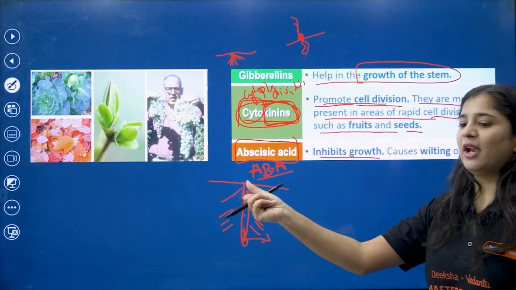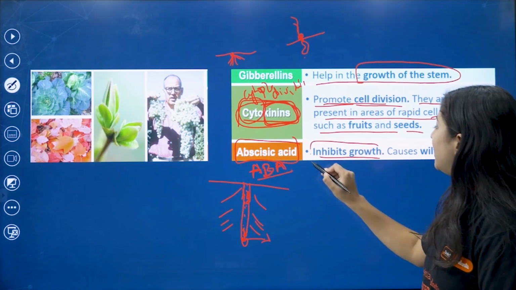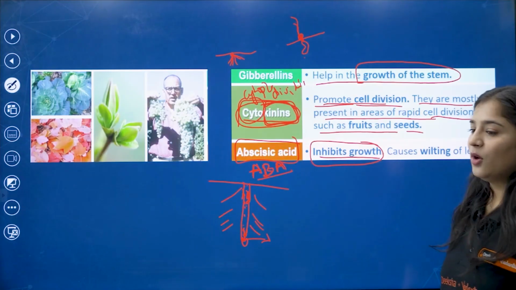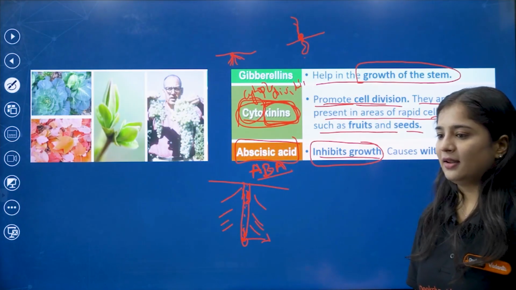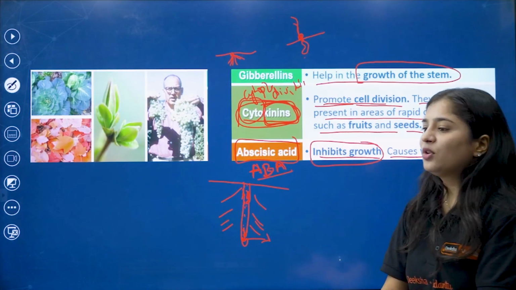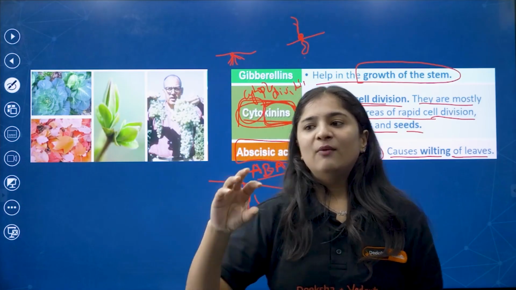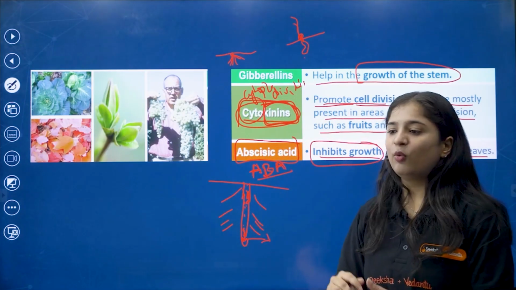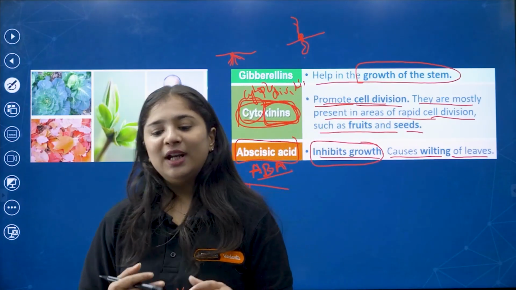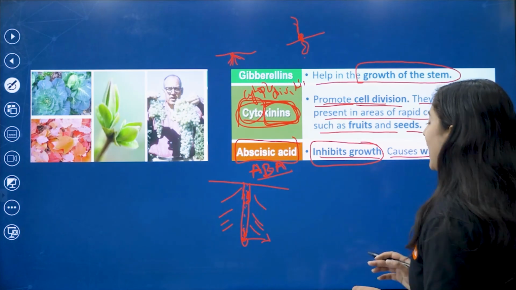Your work is done, now you have to move away, right? Abscisic acid is an inhibitor, one who stops the growth of the plant or a fruit or anything else. It also causes wilting of leaves. Sometimes the leaves fold themselves. Due to inhibition of growth, the leaves turn from green, fall down, and wilting of leaves also happens. These are the things that take place with abscisic acid.